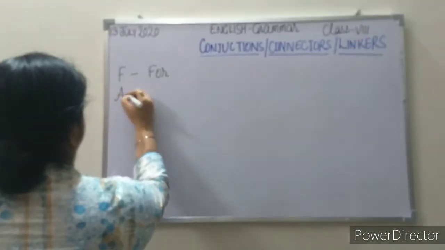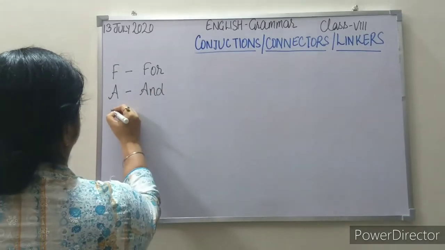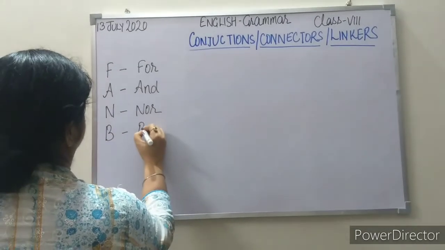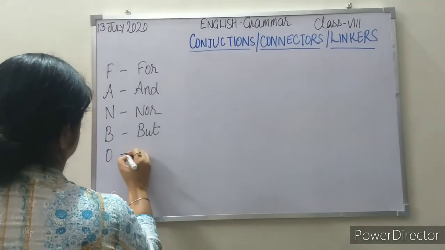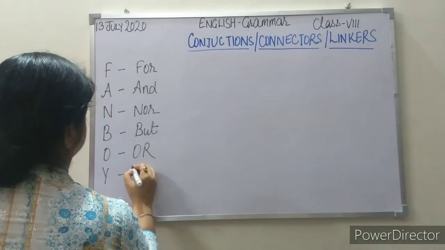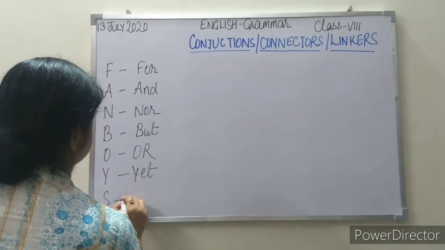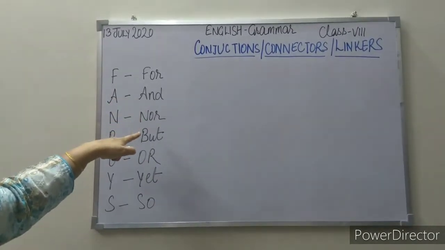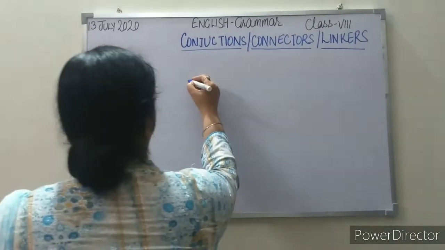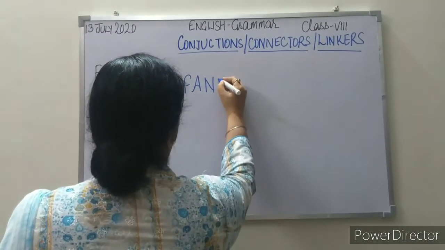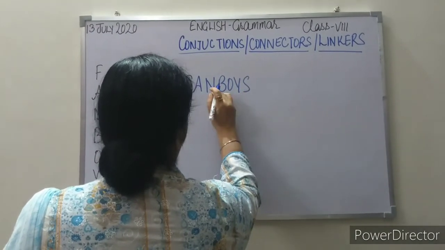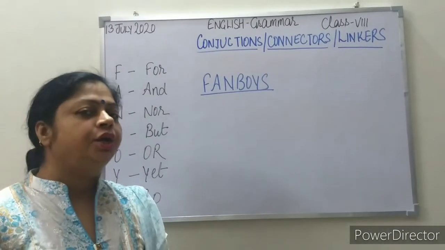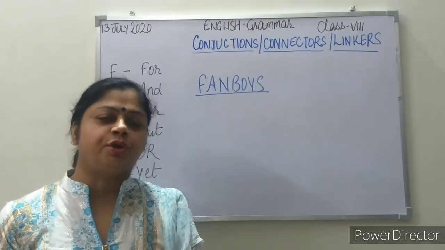Second is and, A stands for and, N stands for nor, B stands for but, O stands for or, Y stands for yet, S stands for so. So we have to learn the first alphabets, that is called an acronym. So now what will it become? A word, FANBOYS. So this way, if you learn the coordinating conjunctions by the first alphabets, you are never going to forget them throughout your life.